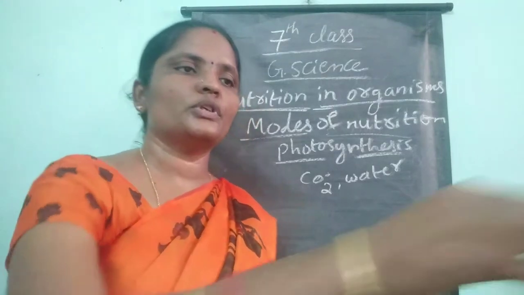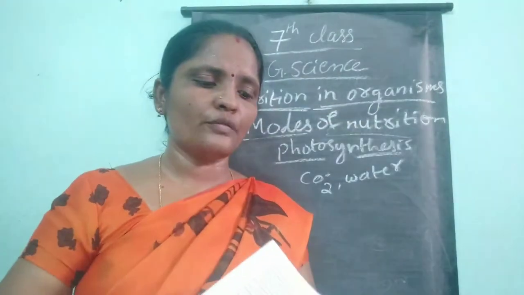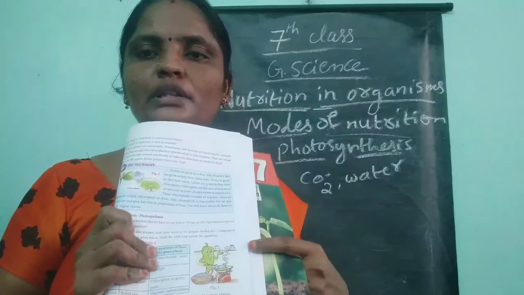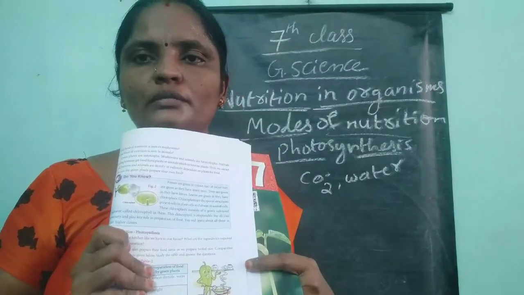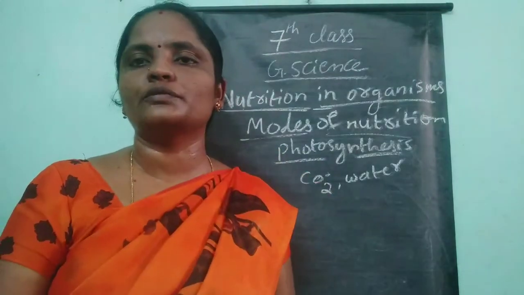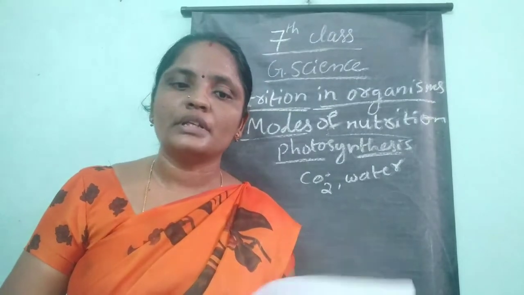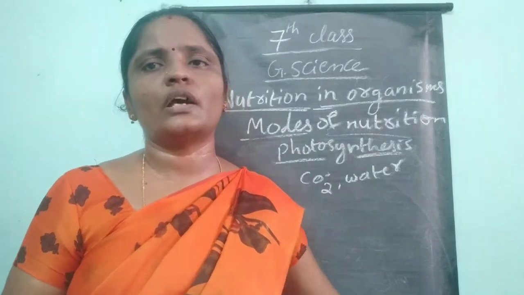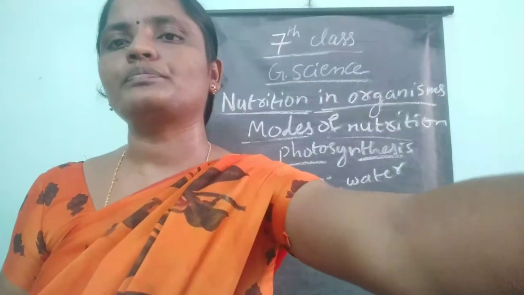In the textbook you can find the leaf preparing the food in the form of a diagram: how they prepare food, what the raw materials required are, and so on. You have to answer the questions.